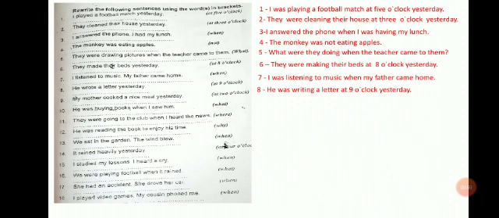Number 9. My mother cooked a nice meal yesterday. We want to use at 2 o'clock yesterday, so I will say, my mother was cooking a nice meal at 2 o'clock yesterday. My mother, she takes was, and then the verb here plus ing, okay? And this action takes place at a specific time in the past, at 2 o'clock yesterday.